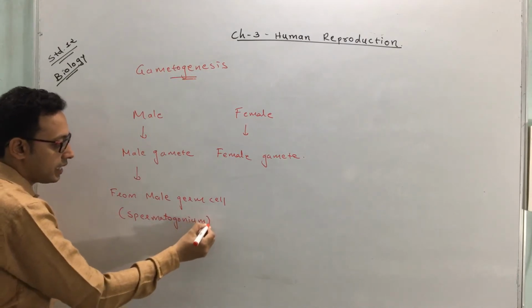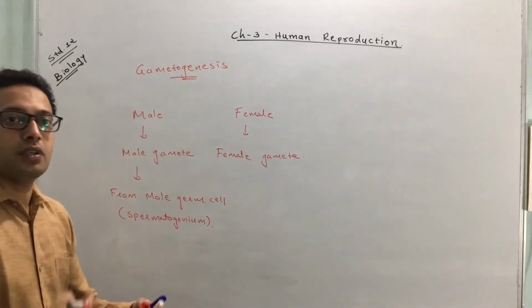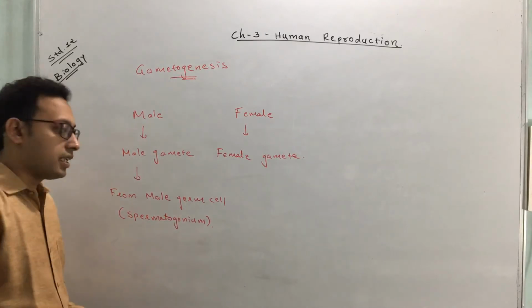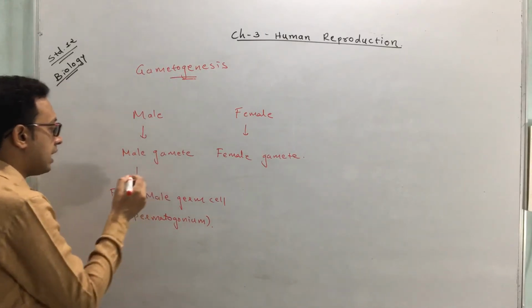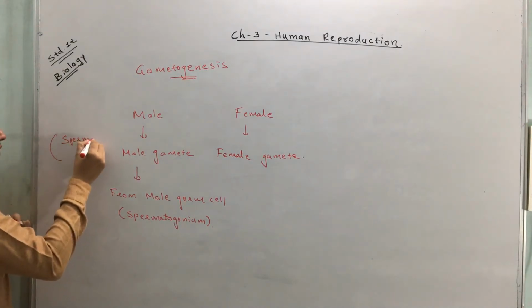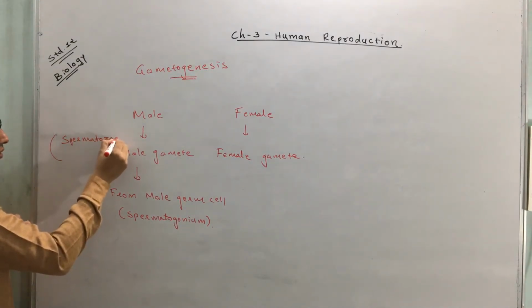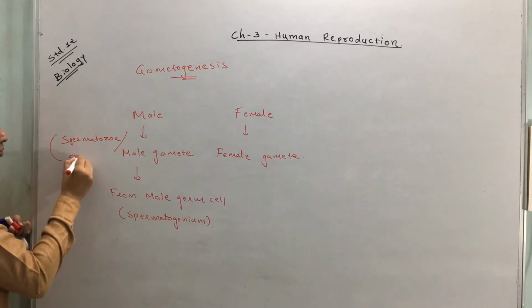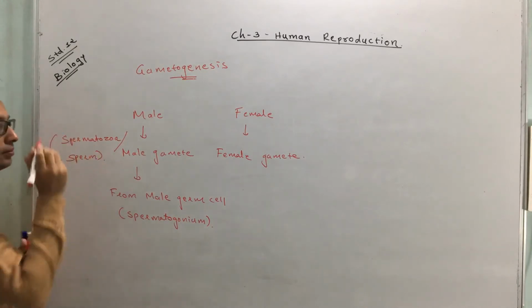This is the name of the cell from which the gamete is produced in a male. The male gamete can also be called spermatozoa, or it can also be called sperm.